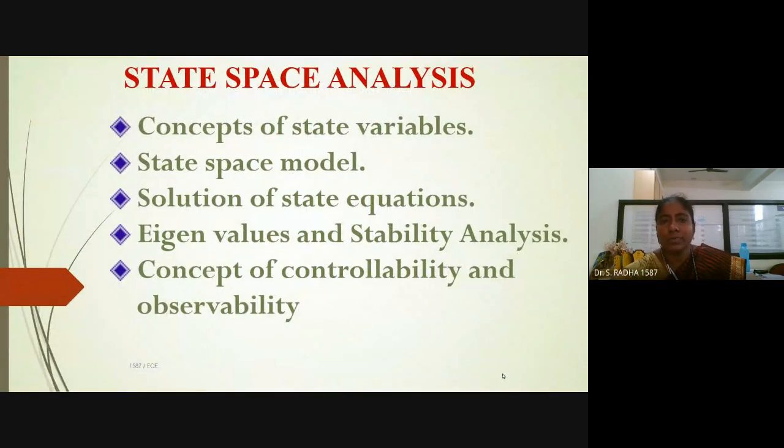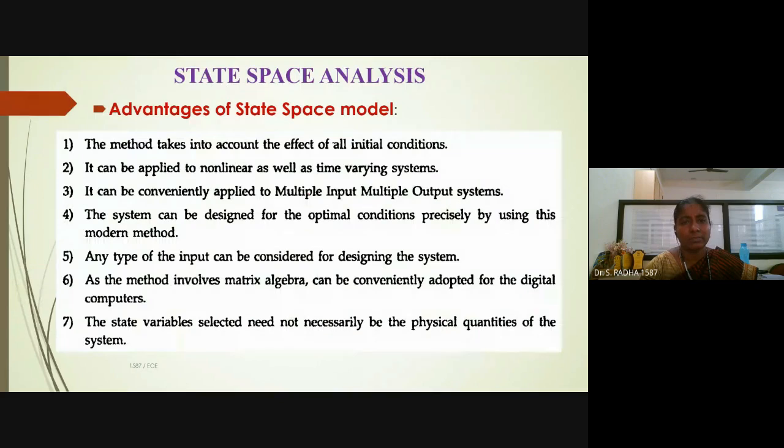So we have the concepts of state variables, state space model, solution of state equations, eigenvalues and stability analysis, concept of controllability, observability. All this put together is called state space analysis.